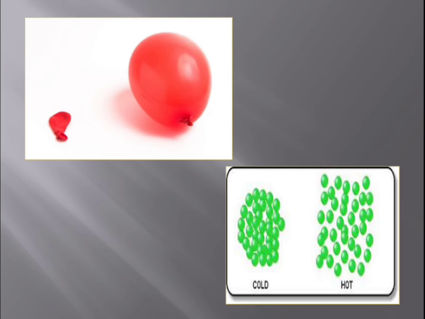Okay children, so expansion and contraction are also physical changes in a substance, and these can be reversible, isn't it? When you heat it, it expands. When you cool it, it contracts. That means we are coming back to the original state. So that's why expansion and contraction are physical changes which are reversible.